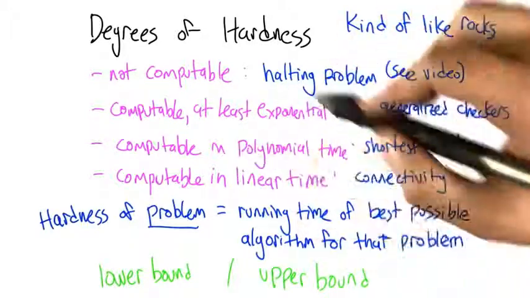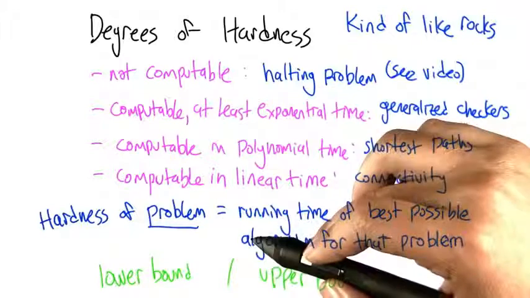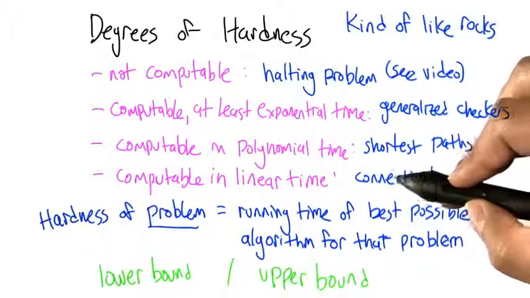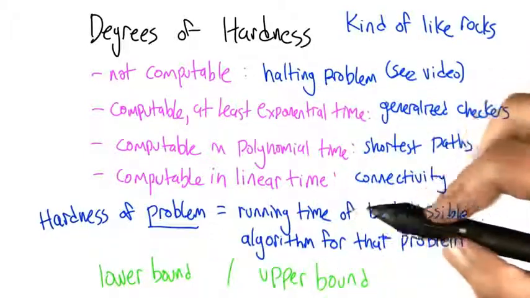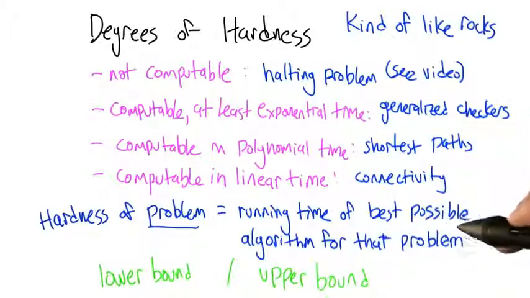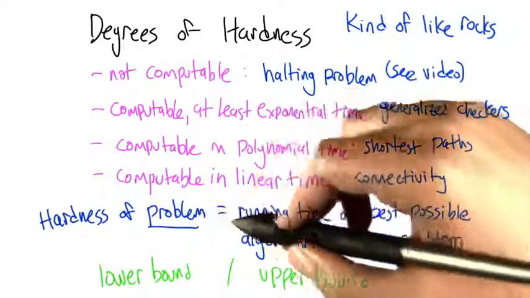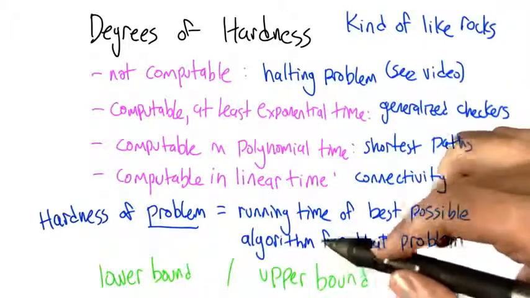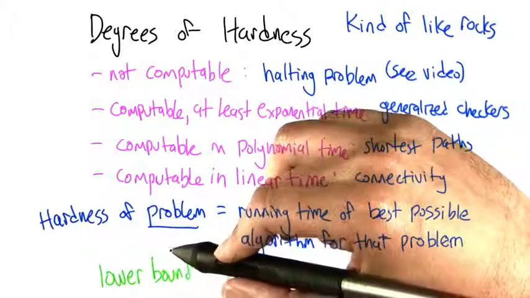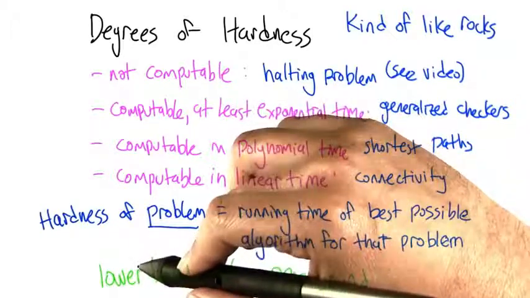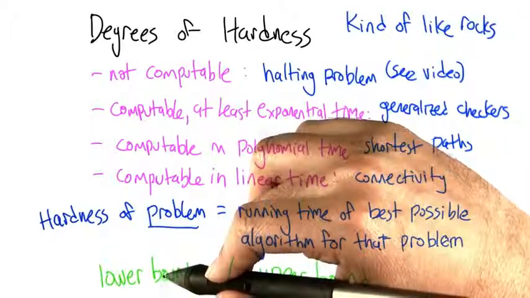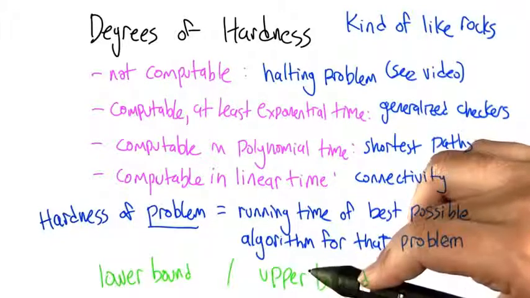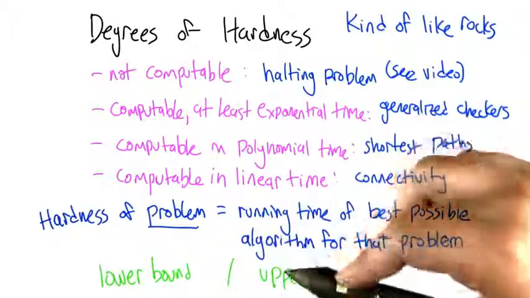The way we think about this is the hardness of a problem, like how connected are two nodes in a graph, or are two nodes in a graph connected. The hardness of the problem is the running time of the very best possible algorithm for that problem. For some problems, we're not exactly sure how hard they are, but we have lower bounds and upper bounds. So, for example, we might know that a certain problem requires at least n squared time to solve, but we know that it requires no more than n to the fifth. So the true complexity, the true hardness of this problem is somewhere between those two bounds.